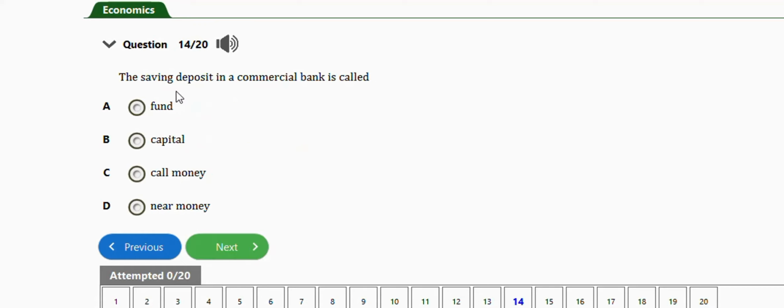Next question is this one. It says the savings deposit in a commercial bank is called, we have fund, capital, call money, near money. The right answer to this question is option D, which is near money.